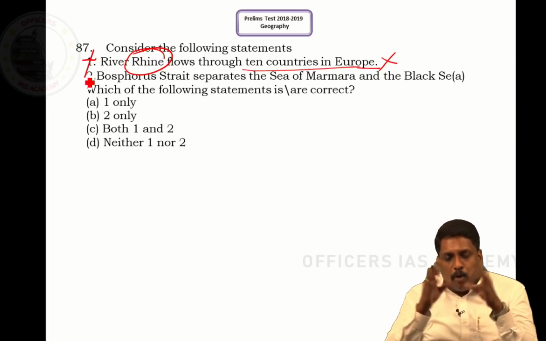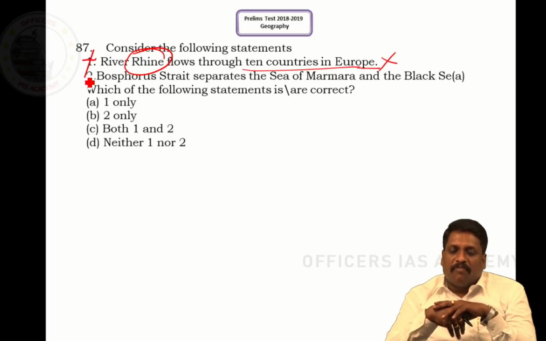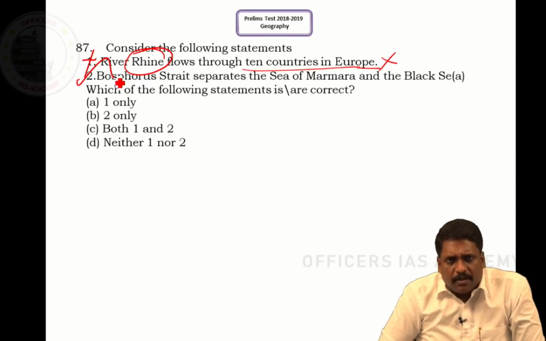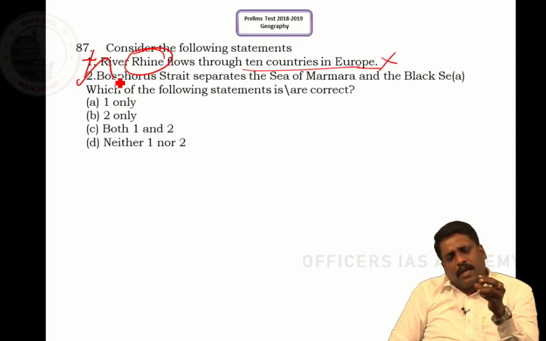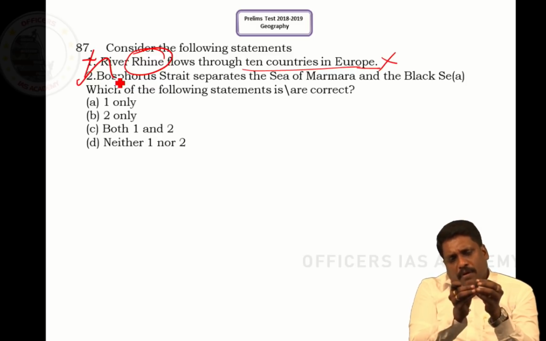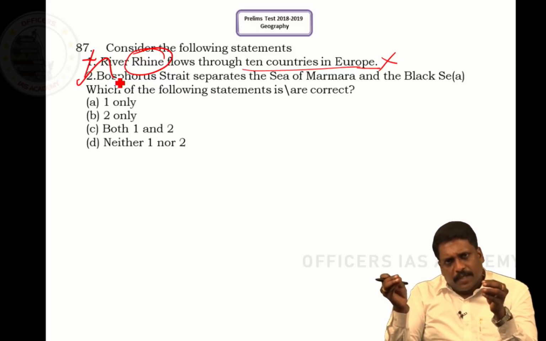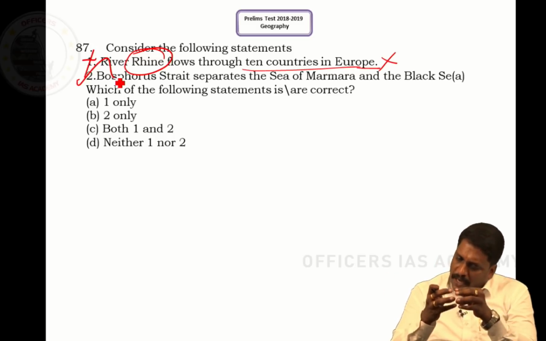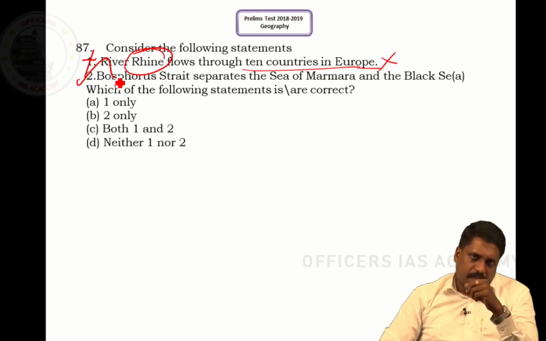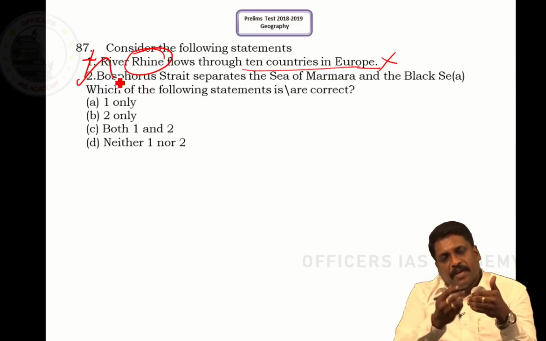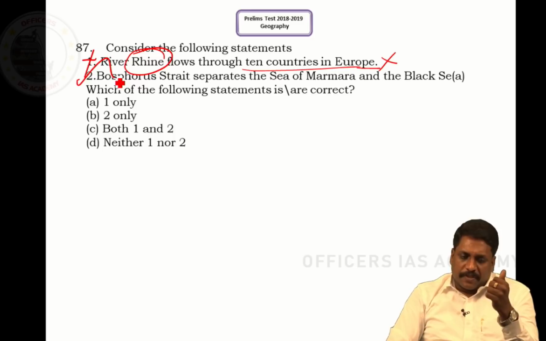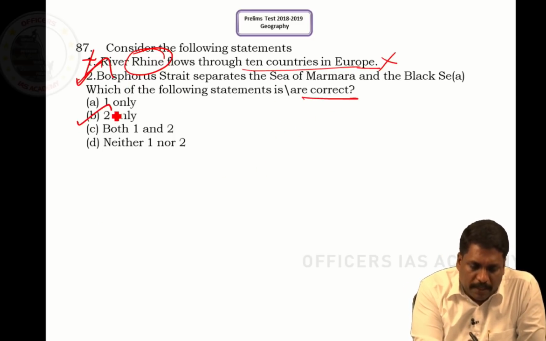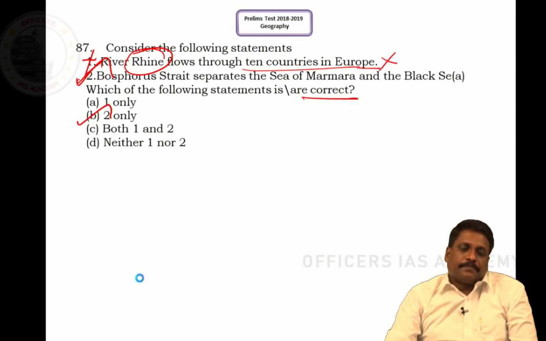Statement 2: Bosporus Strait separates the Sea of Marmara and the Black Sea. Yes, the statement is obviously right. From the Black Sea, if you follow a very narrow channel, you have the Sea of Marmara, and the Sea of Marmara eventually leads to the Mediterranean Sea. This Bosporus Strait separates both parts of Turkey, sir. So statement 2 is obviously right. The correct answer is 2 only, that is, B.